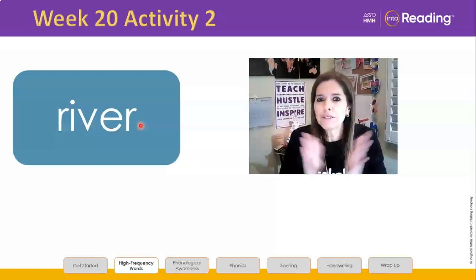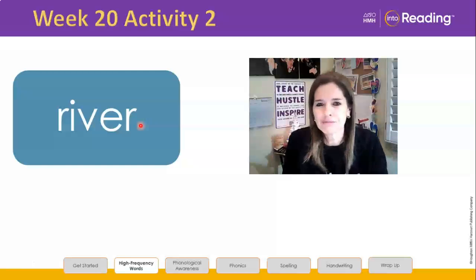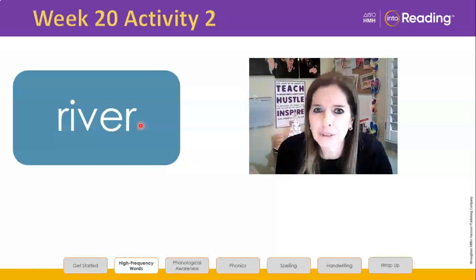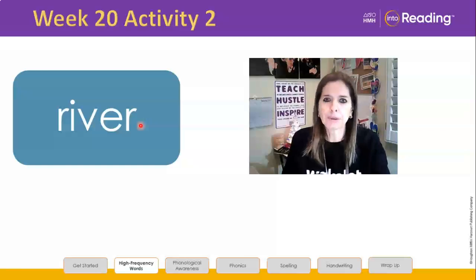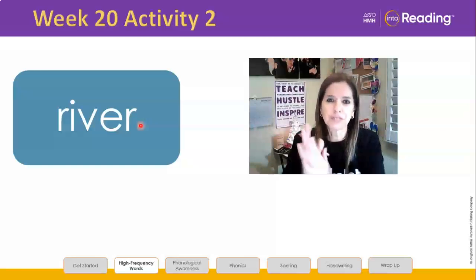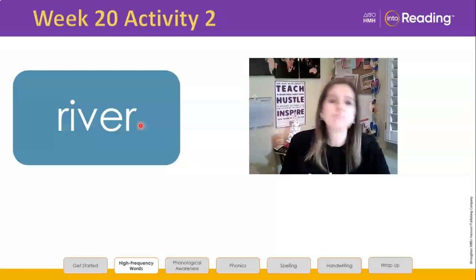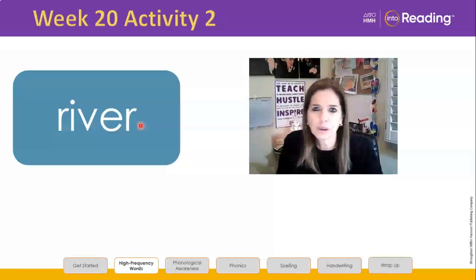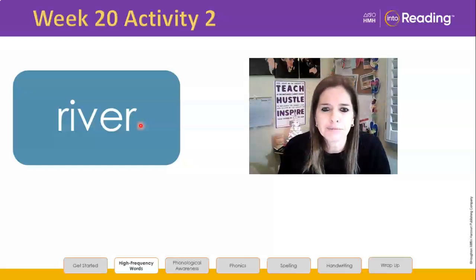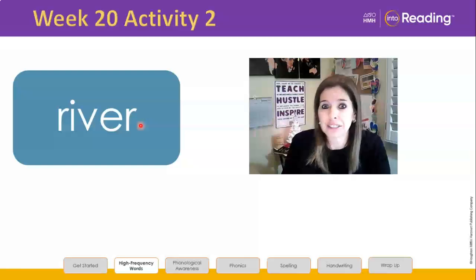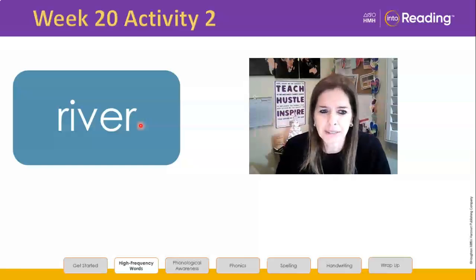Did you hear ri-ver or did you hear riv-er? Whichever way you heard it, I want you to blend to write the sounds you hear in each chunk or in each syllable. Pick up your writing tool and blend to write river. Go. River. You could have said ri and then ver or riv-er. It's the same word. Now, if you said riv-er, your brain would hear that and immediately flex it, wouldn't it? To riv, the other sound of this letter. All right. That's what's good about knowing the chunks.